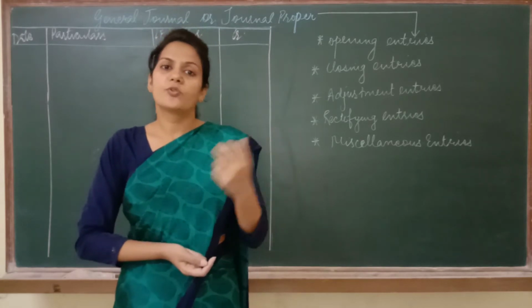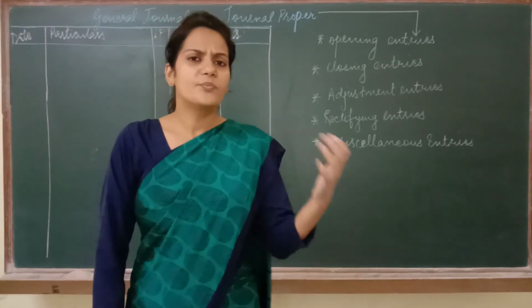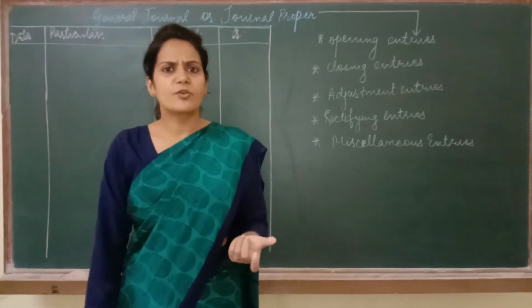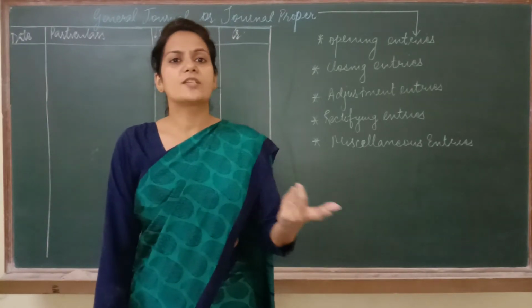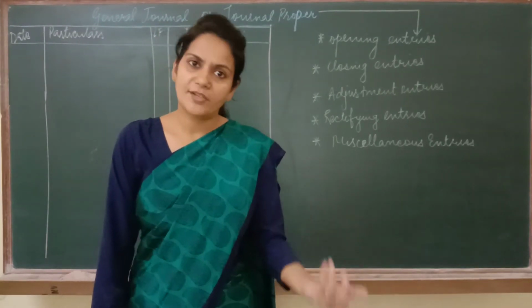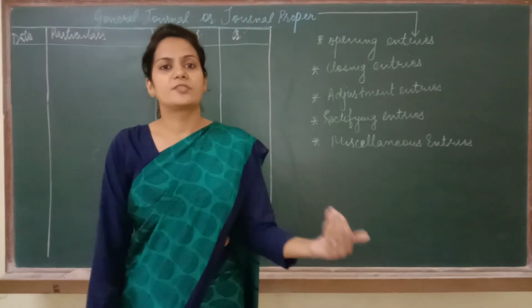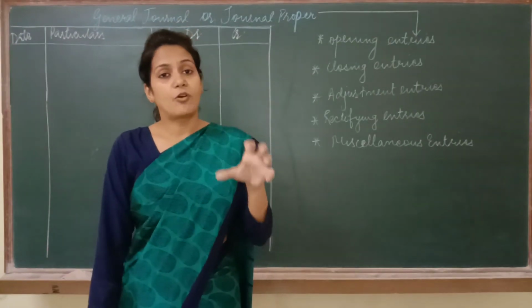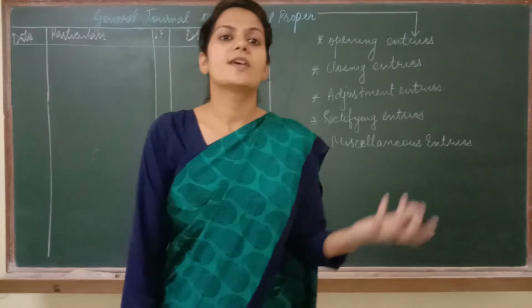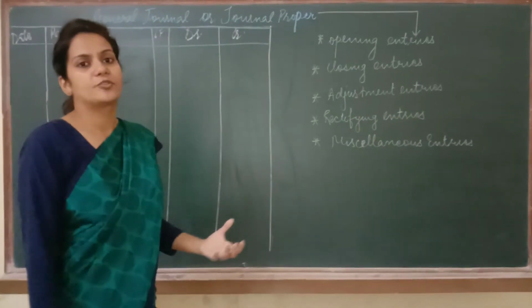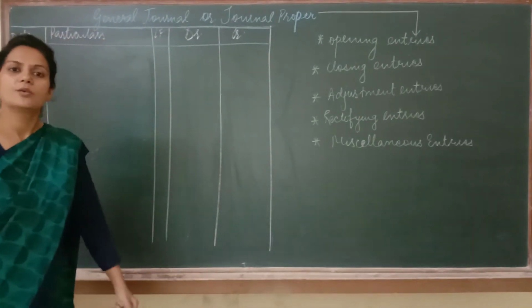Now the third book is sales book. Can I record the purchase of an asset in sales book? No, because sales book is meant only and only for recording the credit sales. Similarly, purchase return and sale return, I can't record this entry there also. So it means the entry for purchasing an asset on credit will be recorded in journal proper.